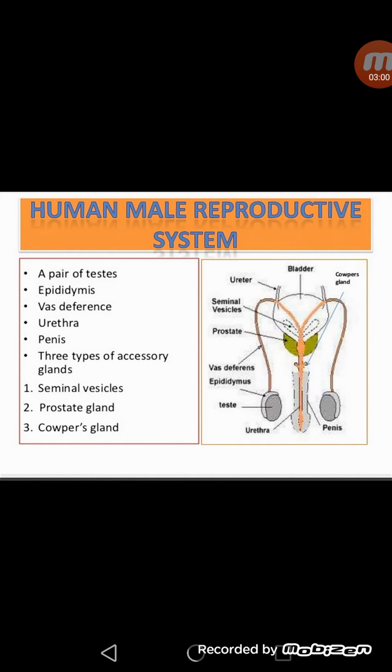Now the first main topic which I am going to explain is the human male reproductive system. If I talk about the male reproductive system in human beings, it consists of a pair of testes, epididymis, vas deferens, in the same way urethra and penis. All these are the main parts of the male reproductive system, as you can see in the diagram. Along with these different organs, there are three types of accessory glands present in the male reproductive system. These are seminal vesicles, prostate gland, and Cowper's glands.